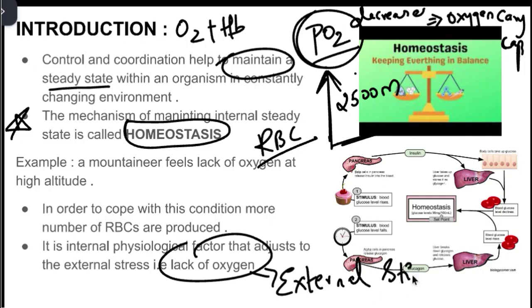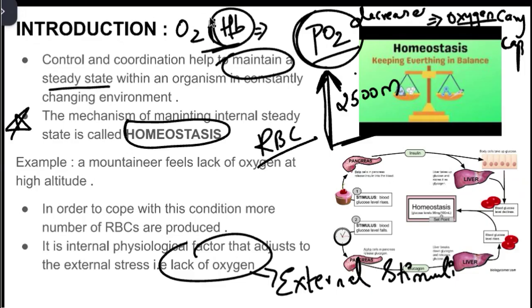So usually at normal ground level, your oxygen carrying capacity or combining capacity with hemoglobin will be normal. But as you increase your altitude, the partial pressure and the combining capacity of oxygen with hemoglobin will be reduced.